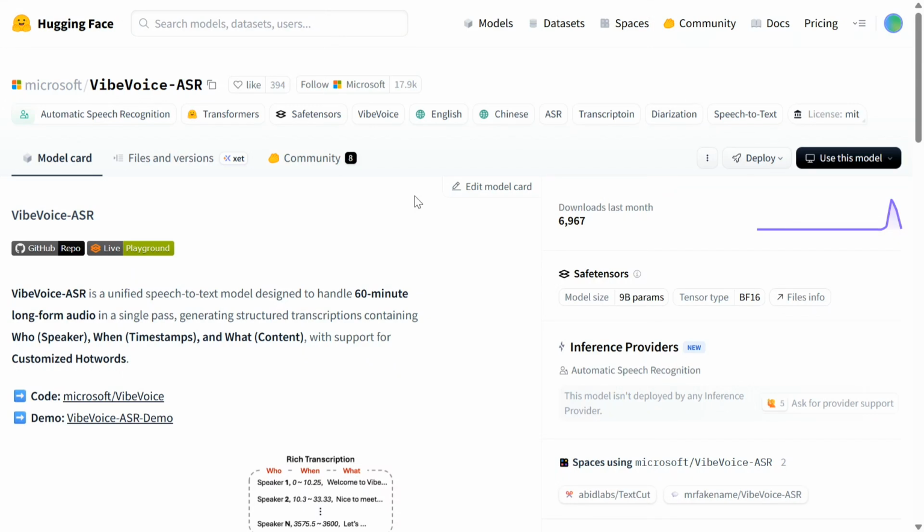Microsoft has released another version of VibeVoice, their brand new TTS model, but this time it is an ASR model, that is an automatic speech recognition system. That means it can take any speech and convert it into text. It can be of great use for a number of products.